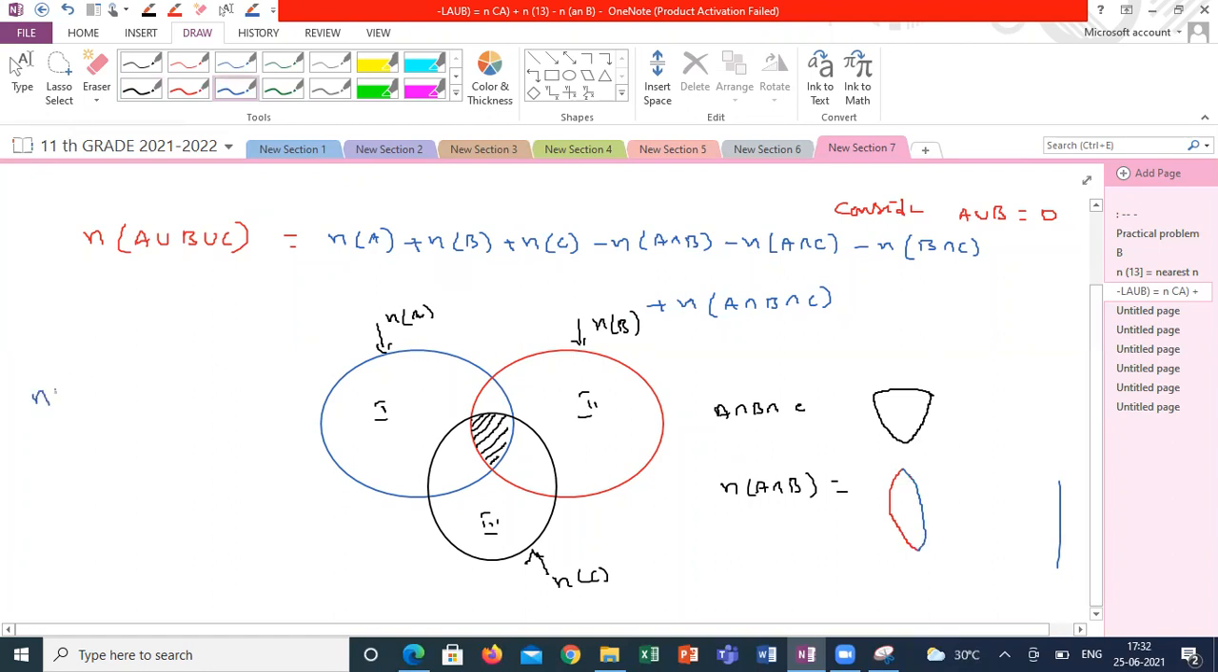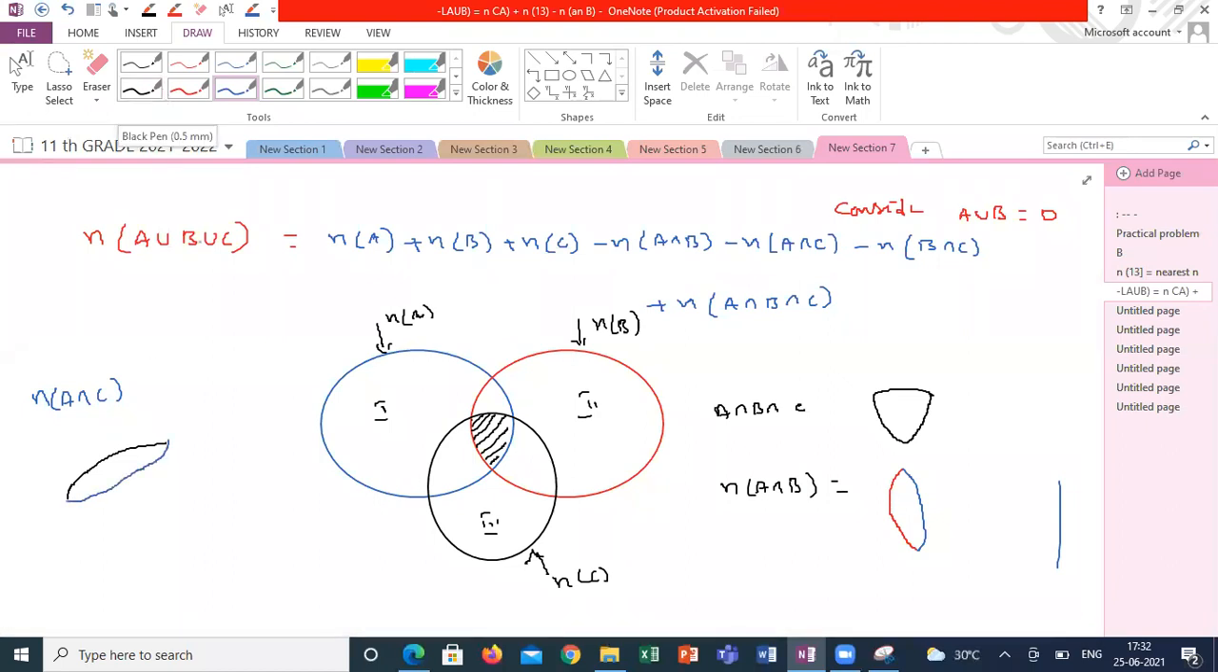What about N of A intersection C? Sir, between that blue and black. Between the blue and black, this is A intersection C. And B intersection C is between red and black.